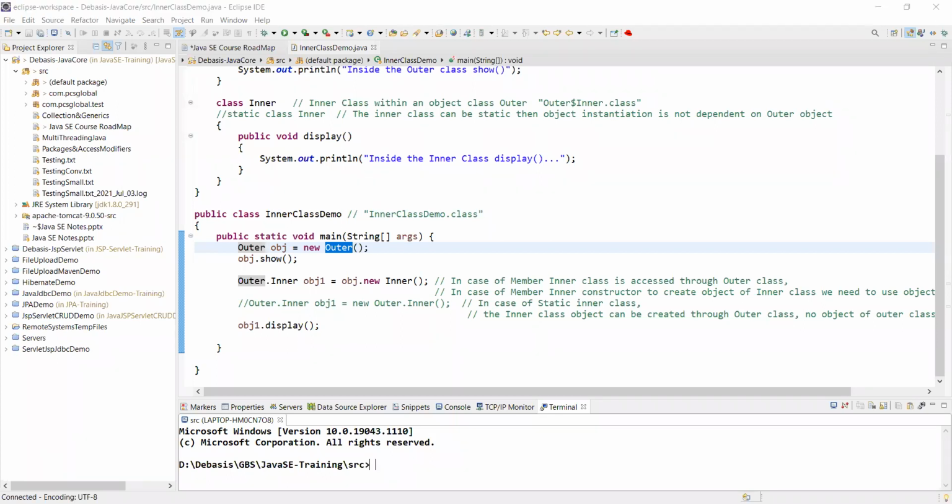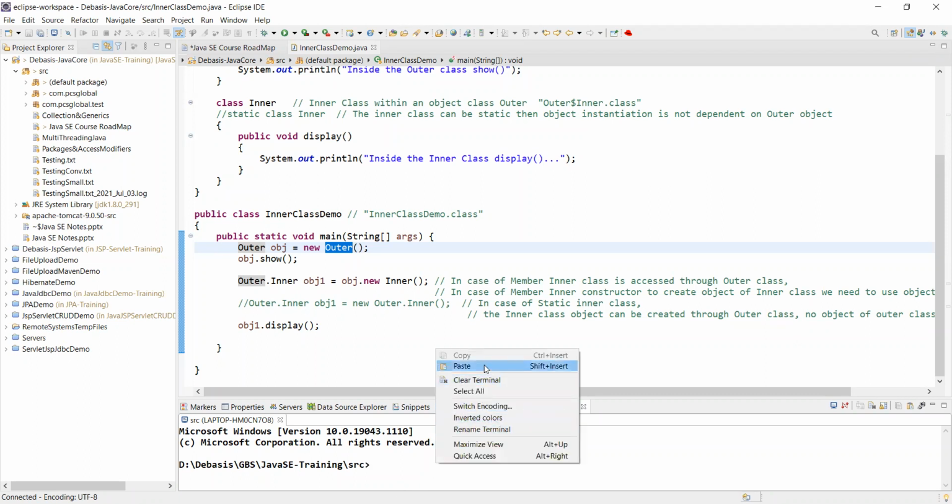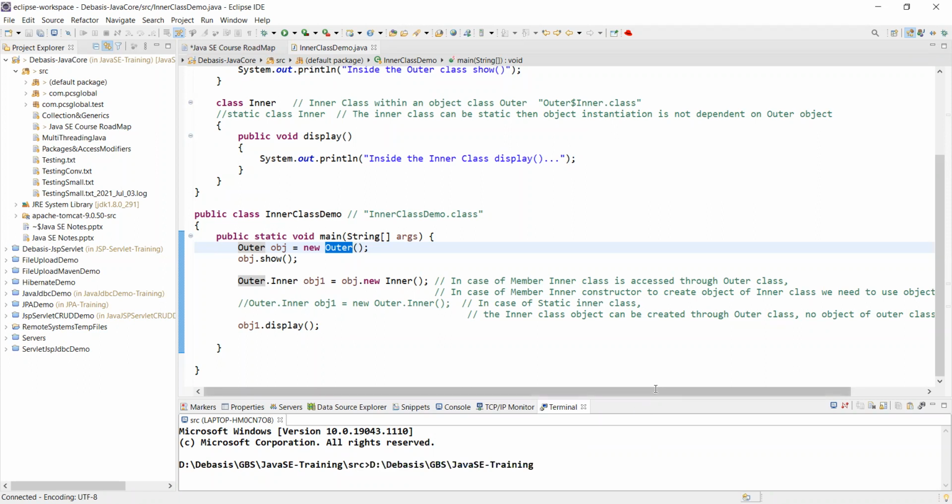Now, I am in Java SE training. So are they the same? I'm copying it. I'm pasting it. So are these the same?